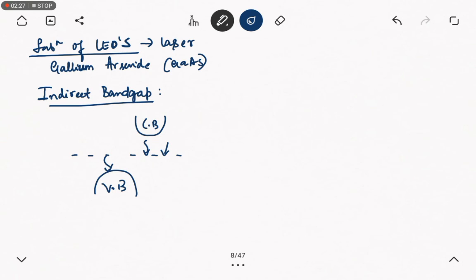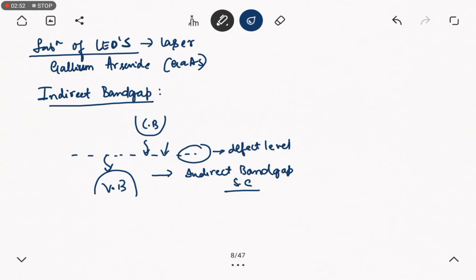It will not jump directly to the valence band. Rather, first it will jump to some intermediate energy level, called the defect level. So it will first reach the defect level, then it will reach the valence band.